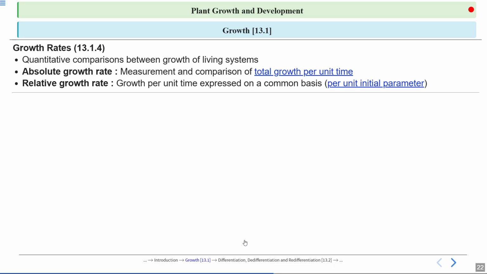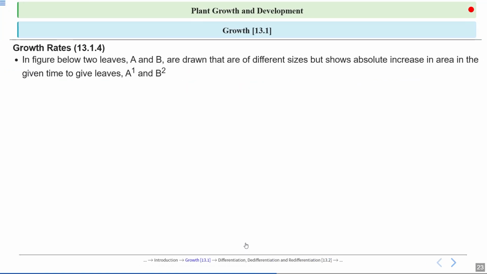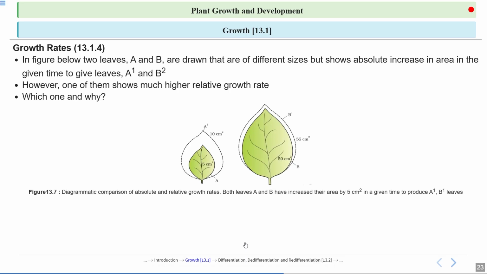Here it is written common basis. We are not taking total growth per unit time here; it is just expressed on a common basis. Common basis means per unit initial parameter. So let's see an example to understand these concepts.